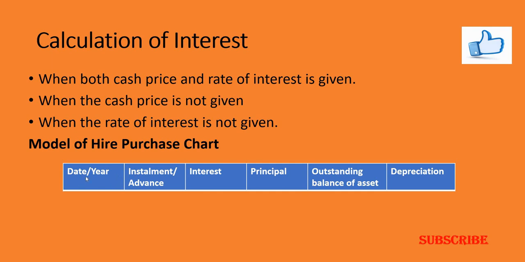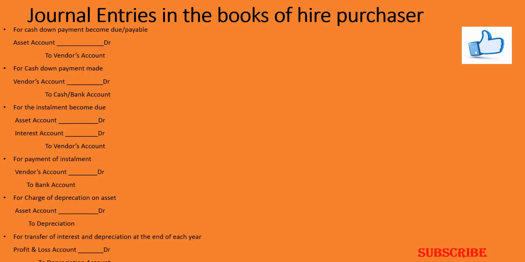So this is the model of the hire purchase chart. It has a date or year column, installment or the advance, then the interest, principal, outstanding balance of the asset, and the depreciation. For accounting purposes, the depreciation can be claimed by the hire purchaser, though he is not the owner of the asset, as he enjoys the possession, so he is eligible for claiming the depreciation. Now let us see the journal entries in the books of the hire purchaser.